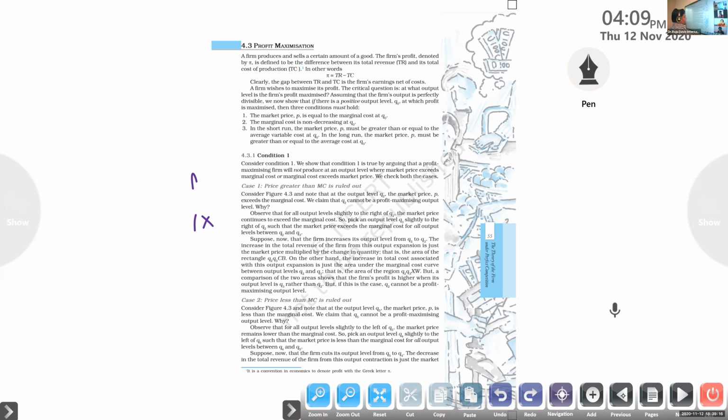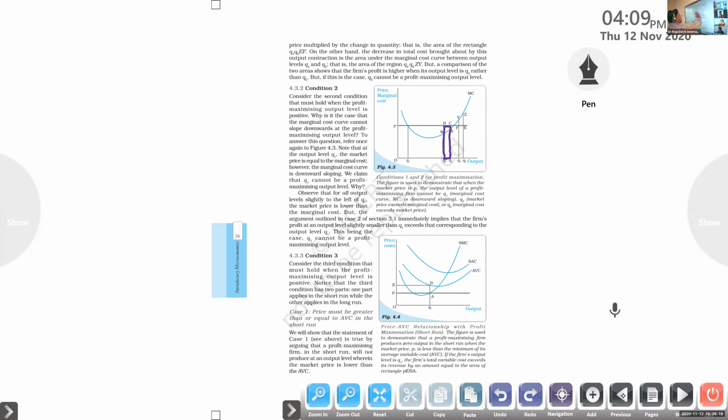Another one will be here, Q2, Q3, X and W. Another rectangle. So the area of the rectangle Q2, Q3, BC is higher than the area of the rectangle Q2, Q3, WX. So where is this W coming from and where is this X coming from? Any idea?